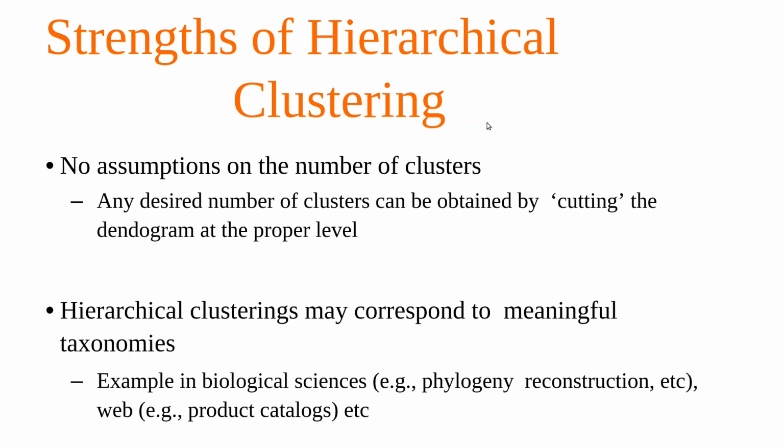So if you compare the hierarchical clustering with the k-means clustering that we had done, the differences you see are that in the k-means clustering, we had to give the number of clusters that we want the data to be divided into upfront.